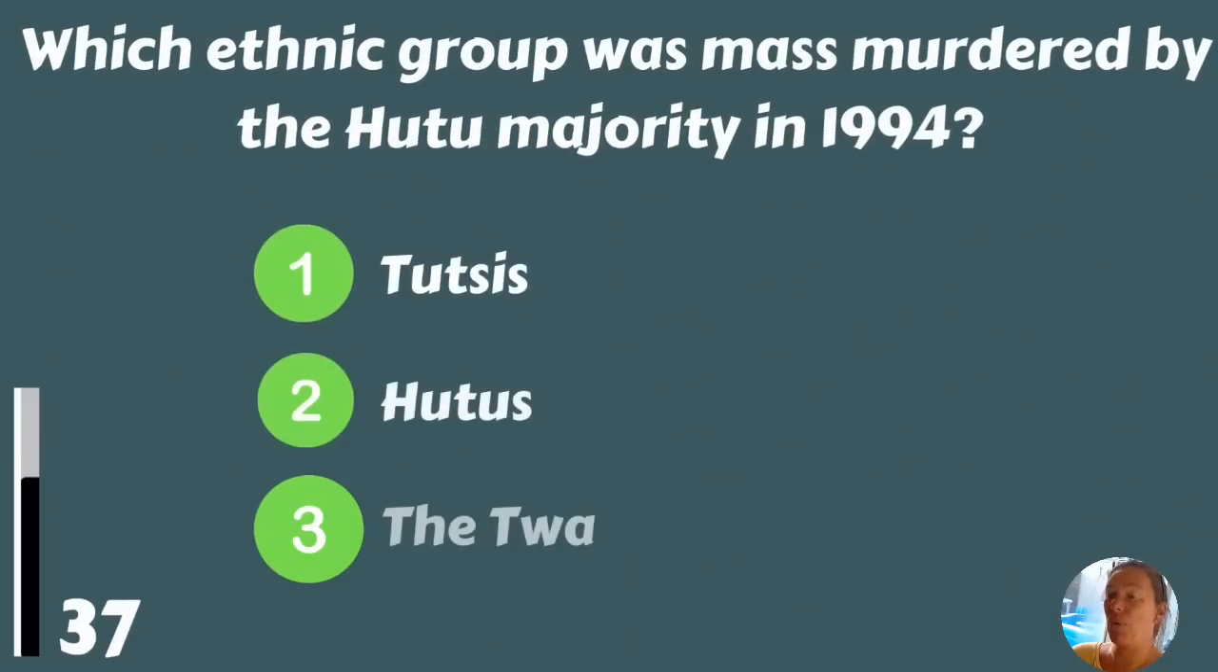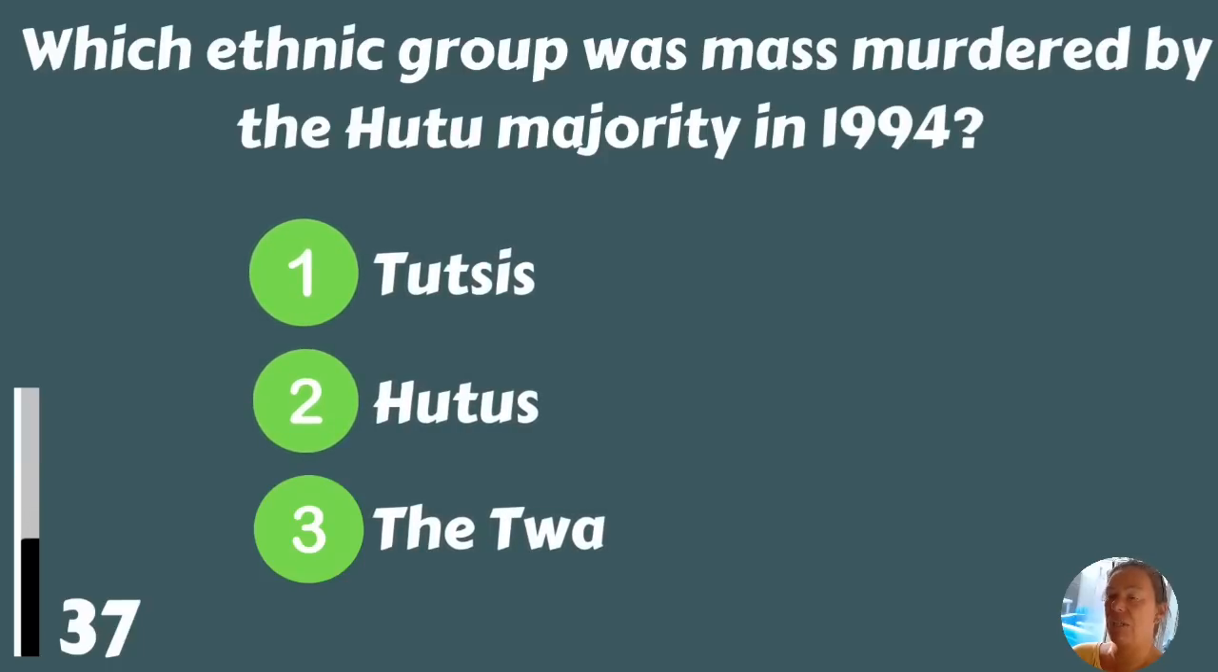Which ethnic group was mass murdered by the Hutu majority in 1994? The Tutsis, the Hutus, or the Twa? The Tutsis.